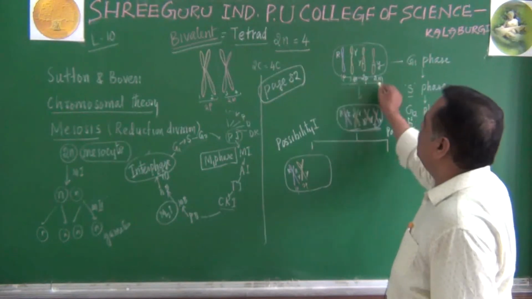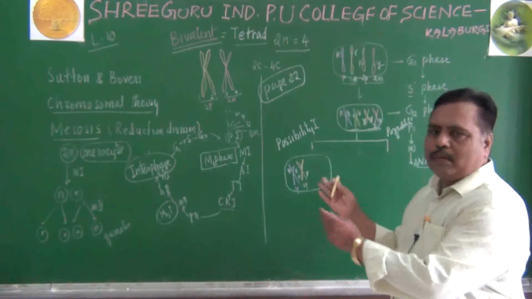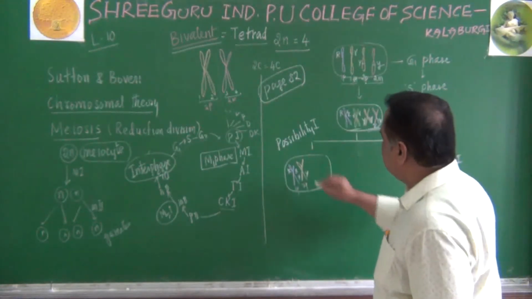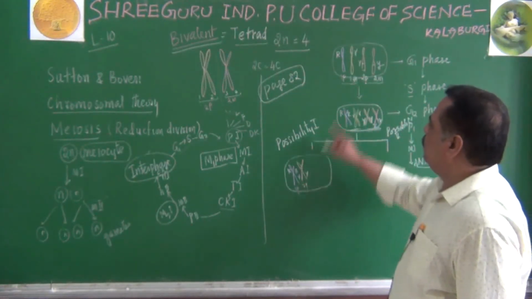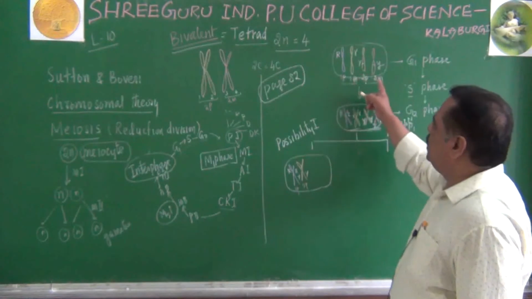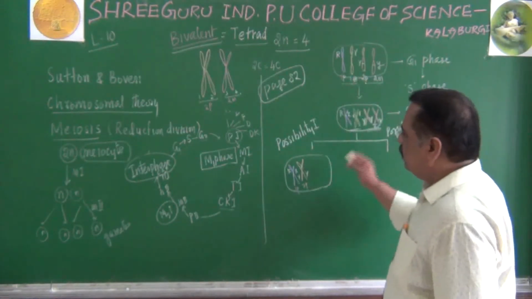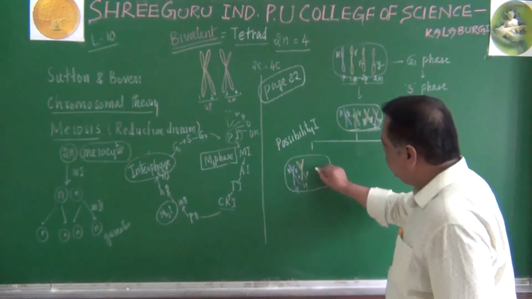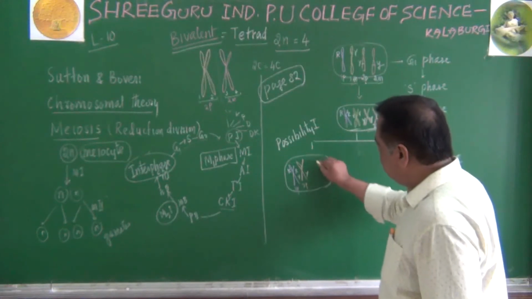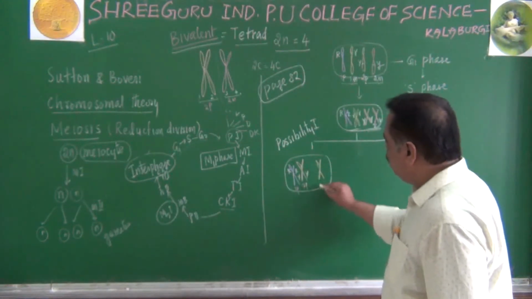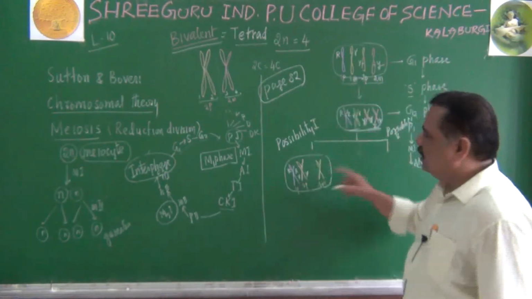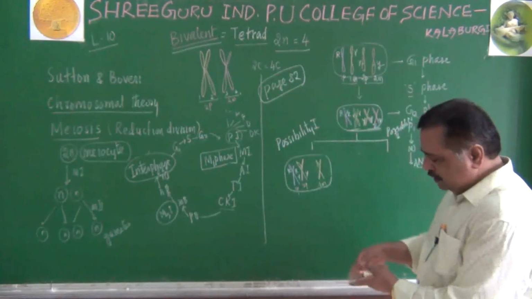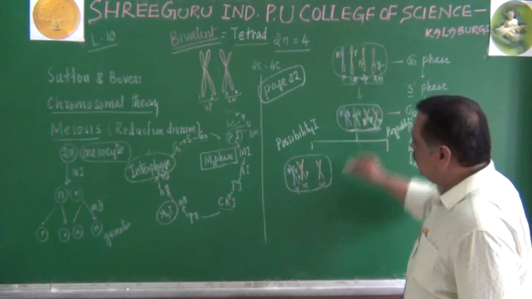First maternal and second maternal will come to another side. Listen here. This is another pole of the cell. Who is this? First maternal. I am drawing this one, and this one is second maternal.